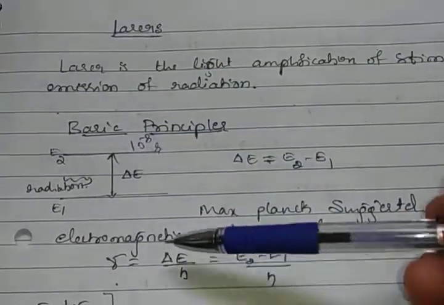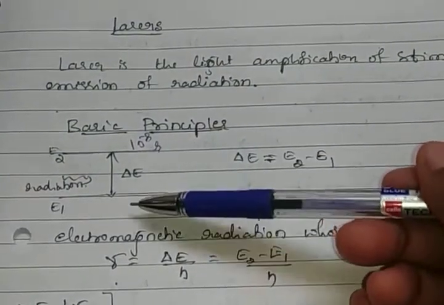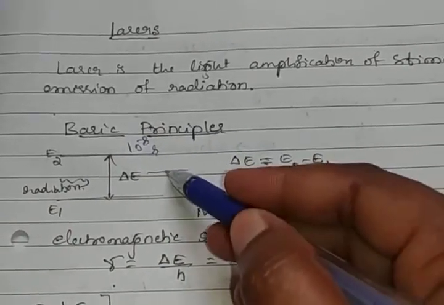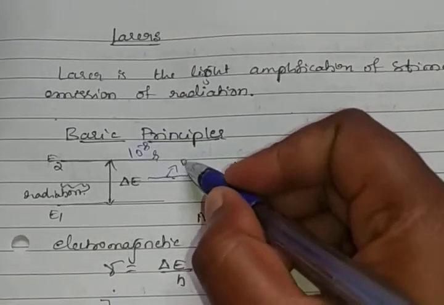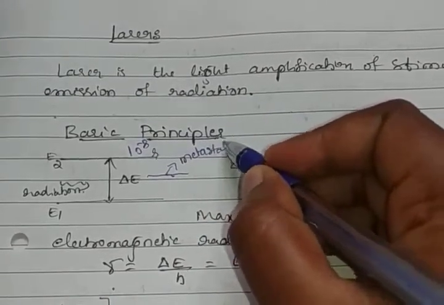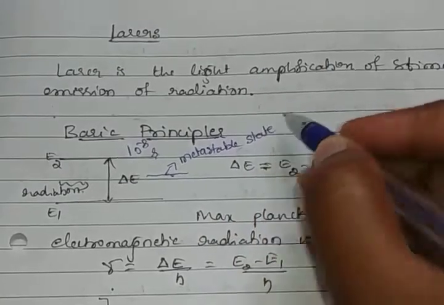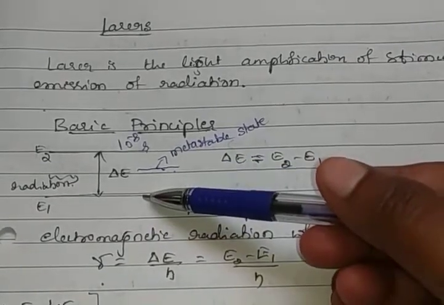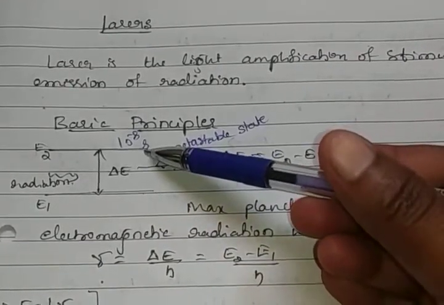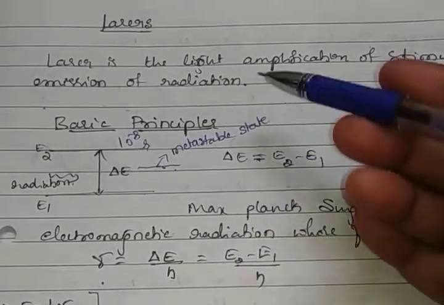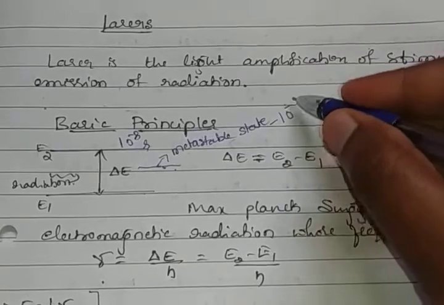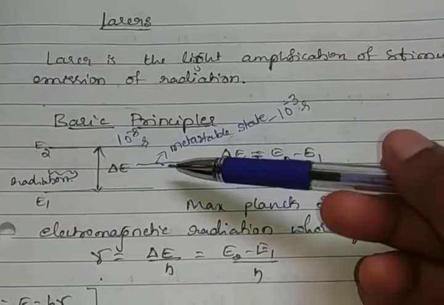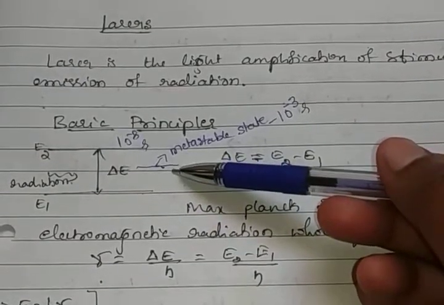Okay, in between these two states, ground state and excited state, a metastable state exists. This metastable state exists between the ground state and the excited state. The metastable state atom lifetime is of the order of 10 to the power minus 3 second. Okay, atoms are more stable in the metastable state.